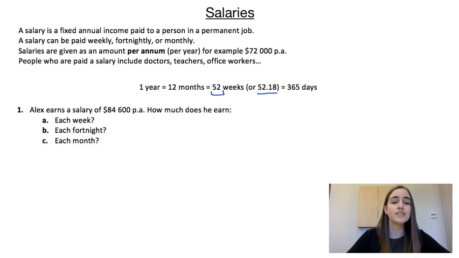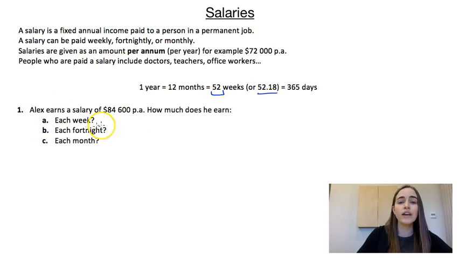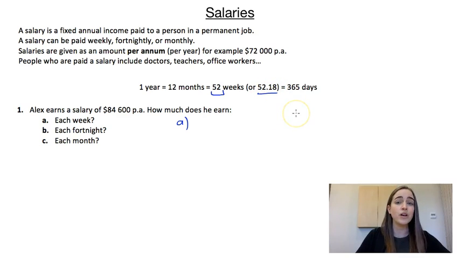So our first example tells us that Alex earns a salary of $84,600 per annum, and we're asked how much does he earn each week, each fortnight, and each month. So for each week, because we're talking about salaries, we're going to use this 52.18. So for part A, to figure out how much he's earning each week, we're going to have to break that salary down into 52.18 weeks.